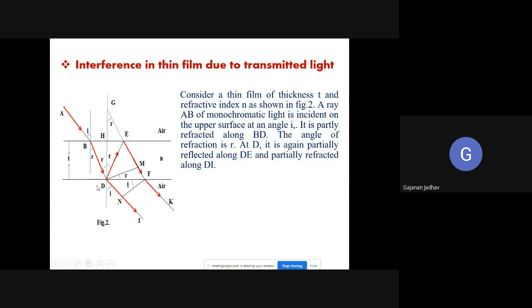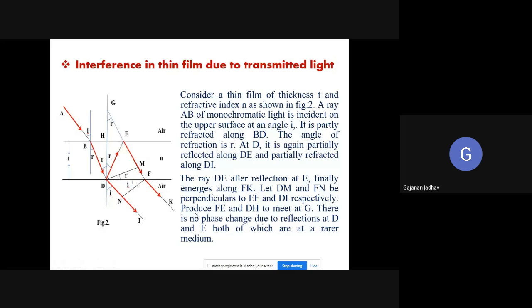At D it is again partially reflected along DE. Again it is reflected partially along EF, and finally it comes out of this thin film in the form of FK. Okay, so this is the consideration. So the ray DE after reflection at point E finally emerges along FK. Let DM and FM, look at this. This is DM and this is FM.